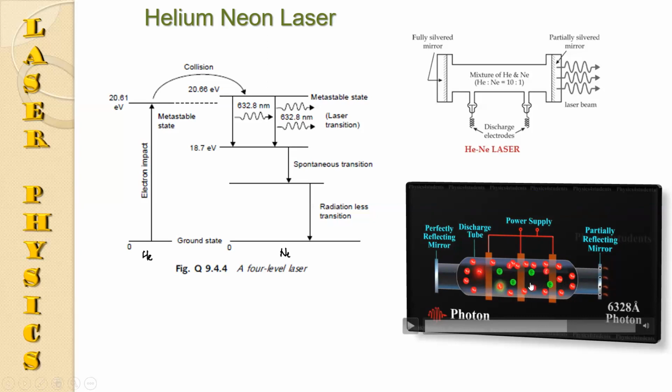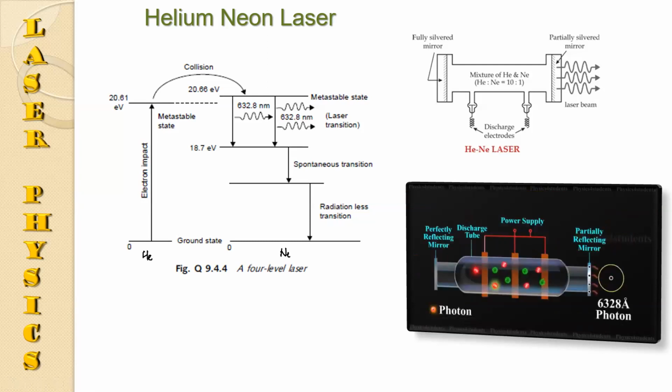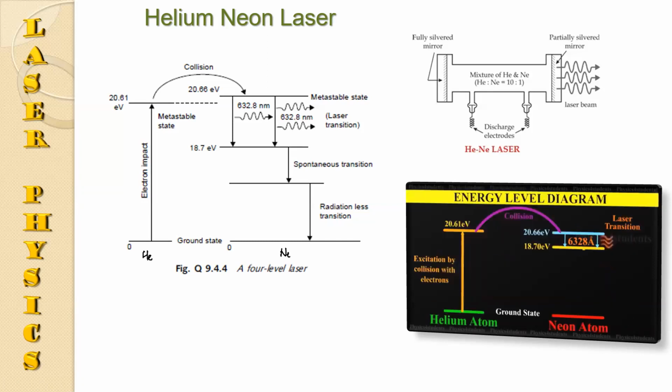This process continuously increases, and if the intensity of the beam is very large, then some of it passes through the partially silvered mirror. Then we get laser radiation. So the laser radiation is obtained from the transition between 20.66 and 18.70.